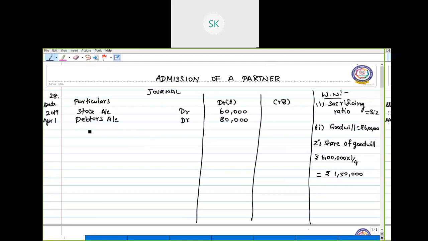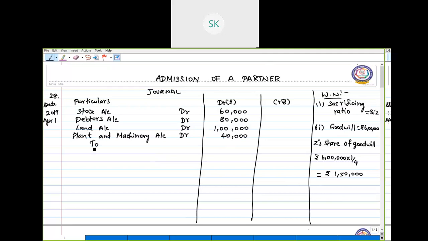Then land account, debit 1 lakh, and plant and machinery account, debit 40,000. Okay.